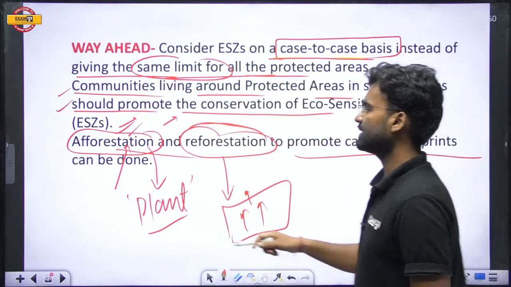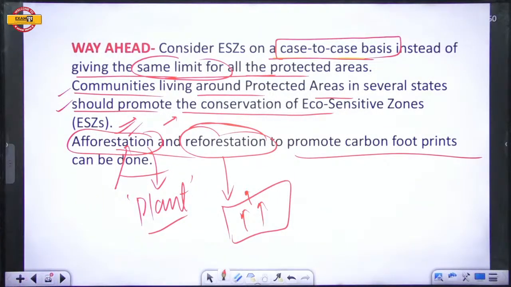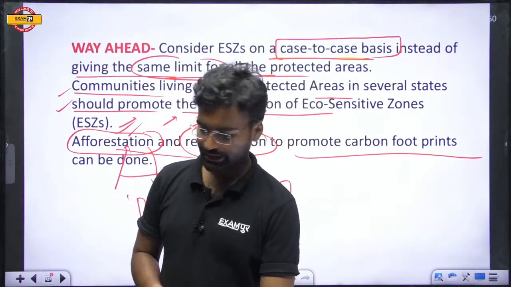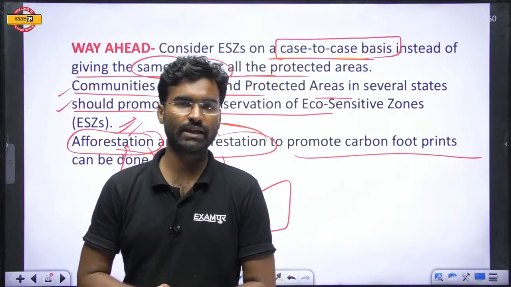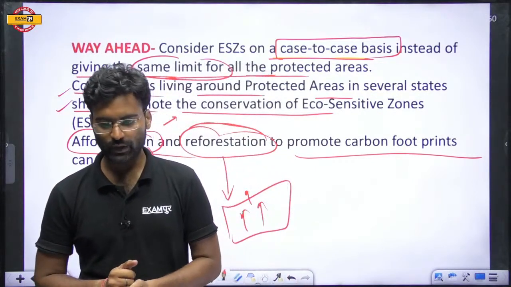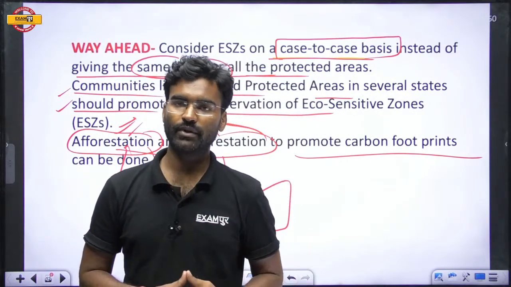Promoting carbon footprint reduction can be done. So you should promote these types of activities in that particular region. So this is the way ahead. I think you understand these things about the eco-sensitive zone. What is the eco-sensitive zone? What are the important things related to the eco-sensitive zone? What is the basic concept of the eco-sensitive zone? So I think you understand.